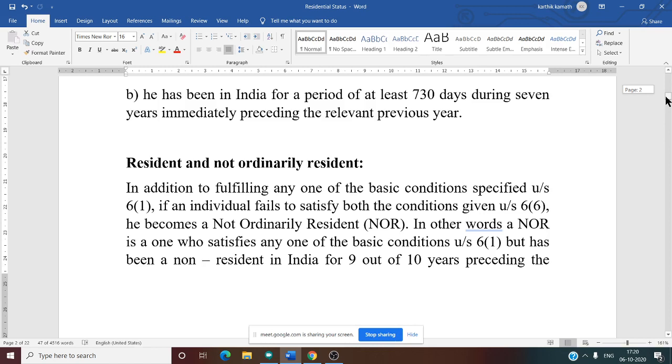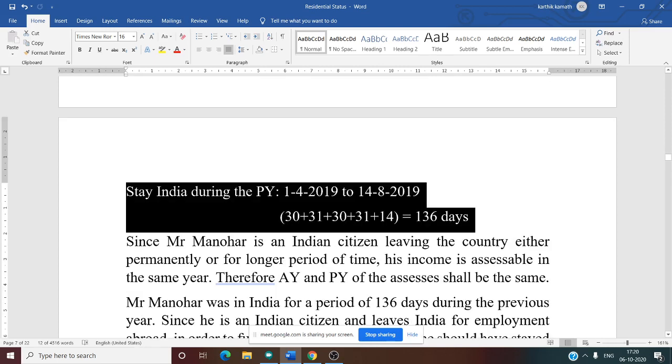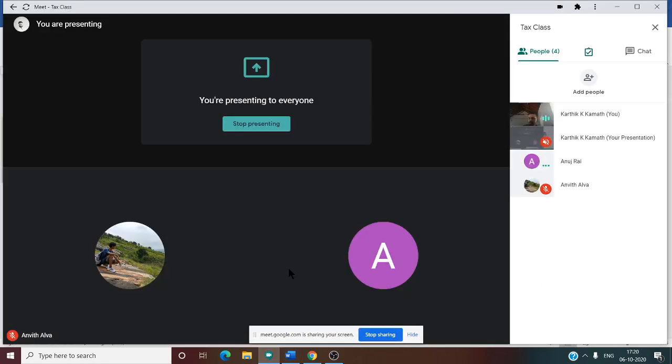So now we will see that problem of Mr. Manohar. So can you see this problem now? Now he stayed in India in the previous year only for 136 days. Now can you tell me whether he is a resident or not ordinarily resident, or whether he is a non-resident? What is the conclusion now after listening to all these things? He is not a resident at the moment, according to the previous year. Yes. So he is not a resident at all. That means he is a non-resident.